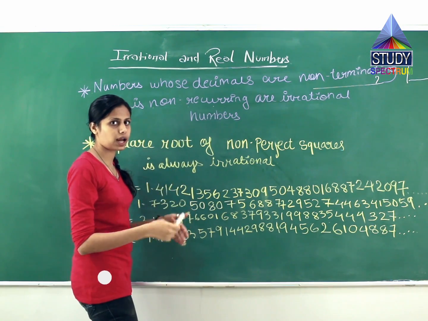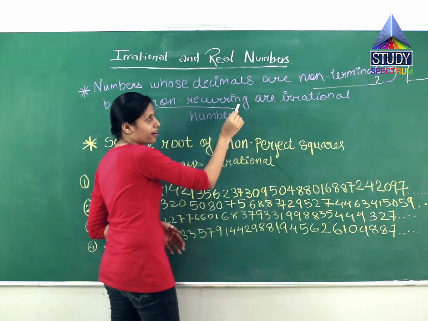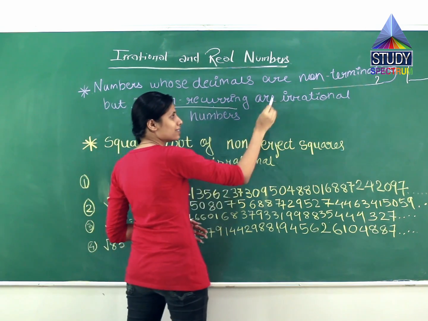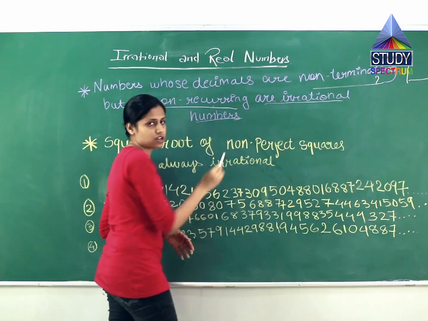It is not repeating again and again, like 3 3 3 3 3, that is not happening; different numbers keep coming. What do we call that? Non-recurring, meaning they are not recurring. If both the conditions are fulfilled, then these numbers are called irrational numbers.